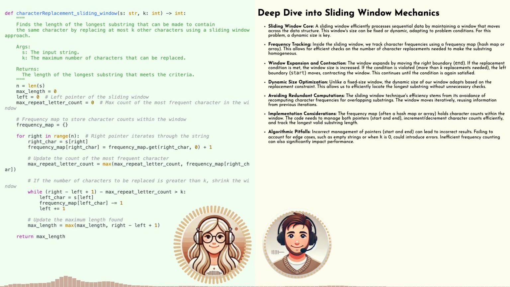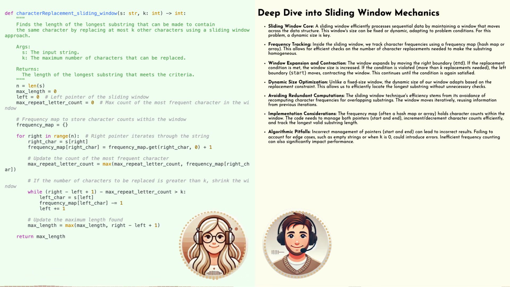Now, as we go along, we need to keep track of how many times each letter occurs within that window, almost like we're keeping a tally or a score for each letter. Ah, okay, that's where that frequency map thing comes in, right? It's just a fancy way of saying, let's count how many times each letter shows up. Spot on. Now, here comes the really important part, okay?